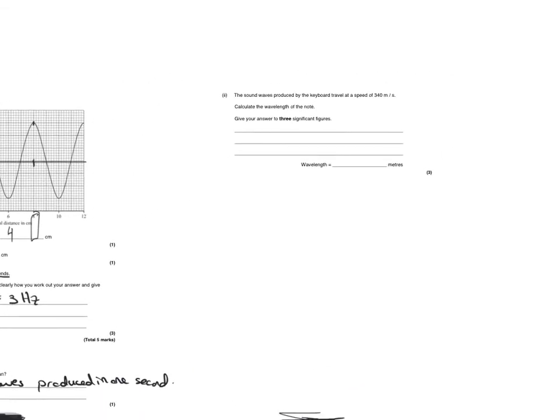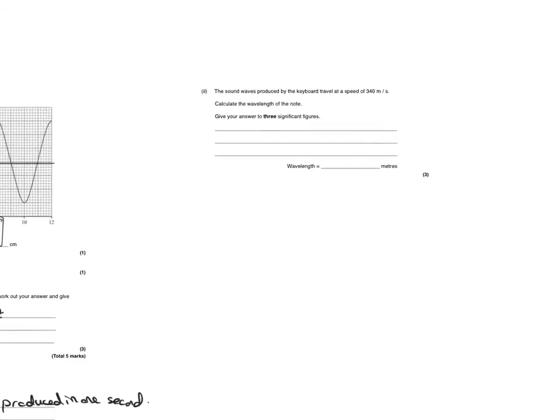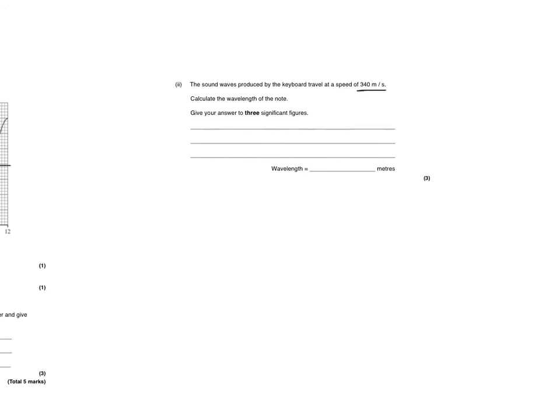The next part says the sound waves produced by the keyboard travel at the speed of 340 meters per second, so this is my v, my speed. Calculate the wavelength of the note and give your answer to 3 significant figures. So here I have my speed given to me. I need to find the wavelength. In the previous part, because this is part 2, if you think that there's clues missing from the question, then just please go back to the previous parts and read them again. They will be there. So you were given the frequency to be 440 hertz.